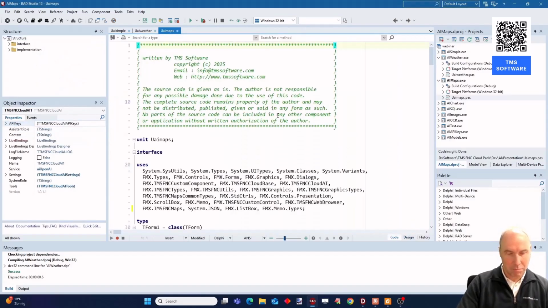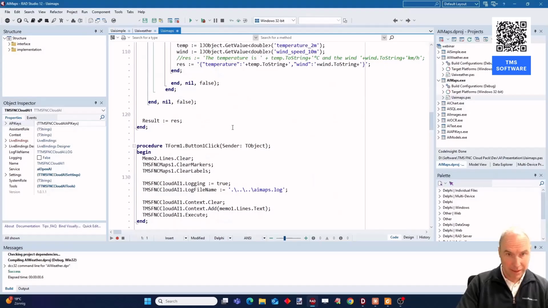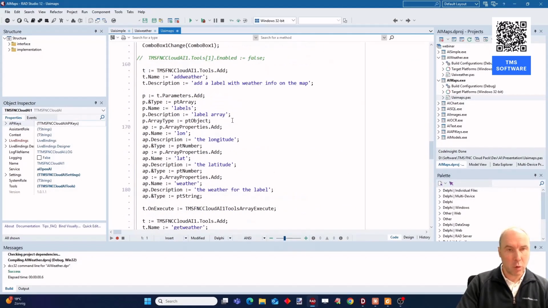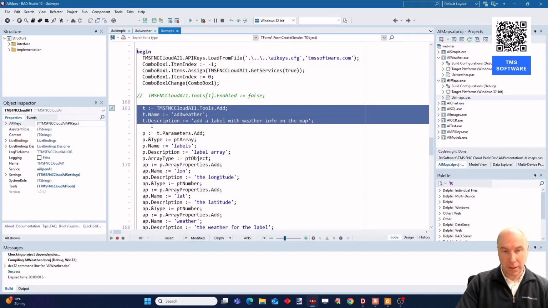In code, to make it a little bit clearer how you can also programmatically add functions to the Cloud AI component, here you see that we also add another function.